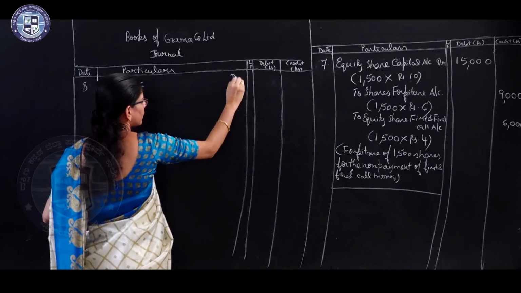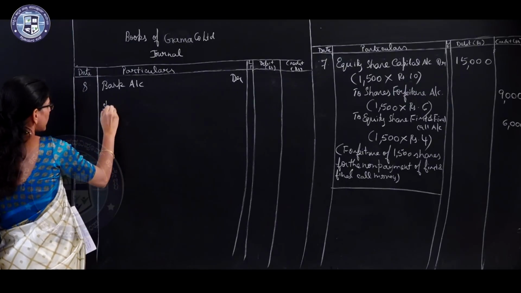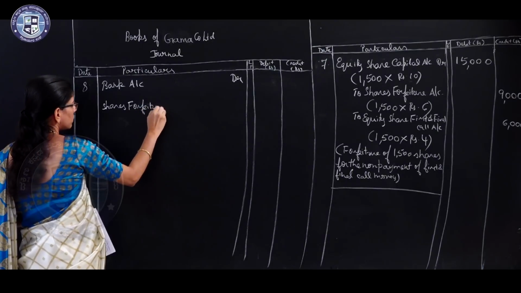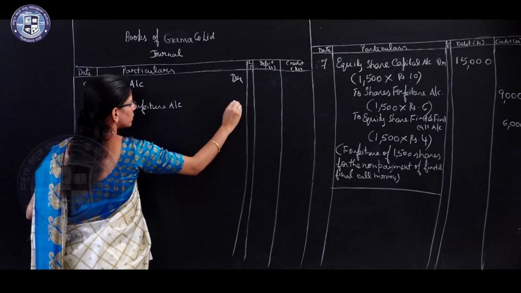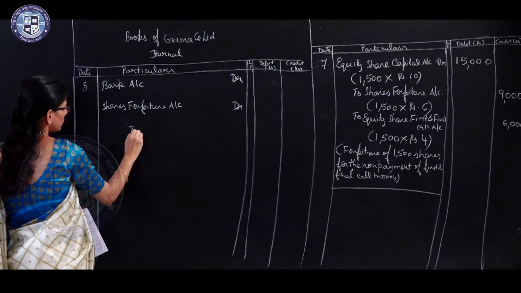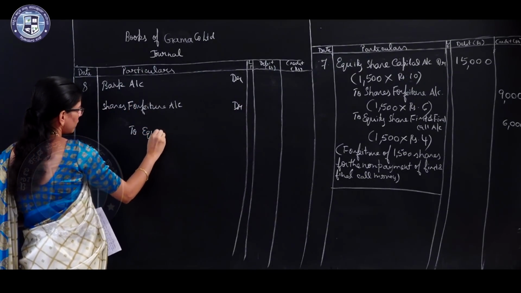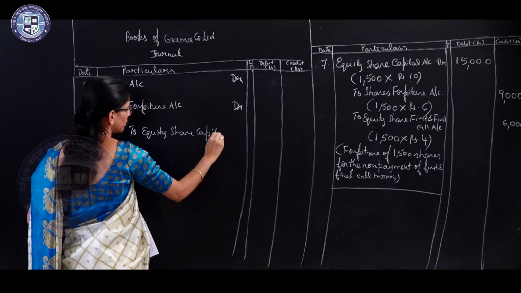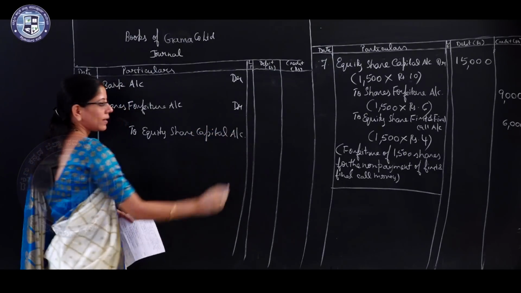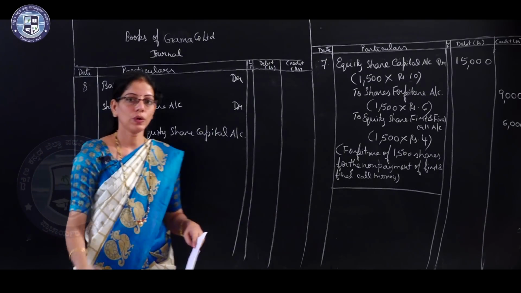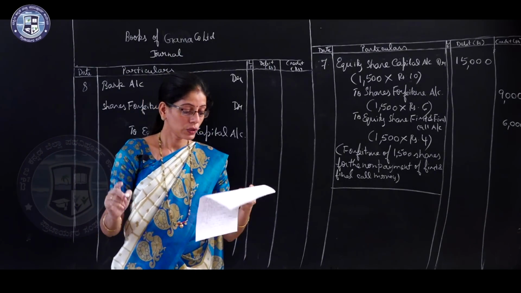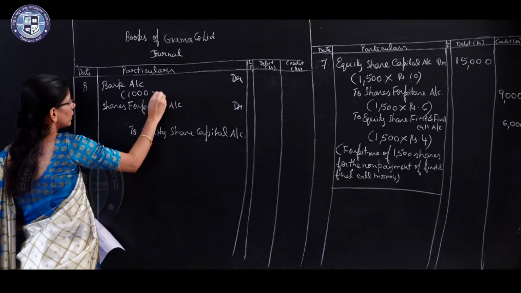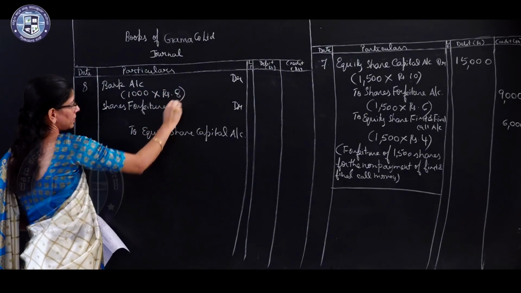Bank account debtor, shares forfeiture account debtor to equity share capital account. Here the company reissued only 1000 shares. So you have to write here 1000 into rupees 8.